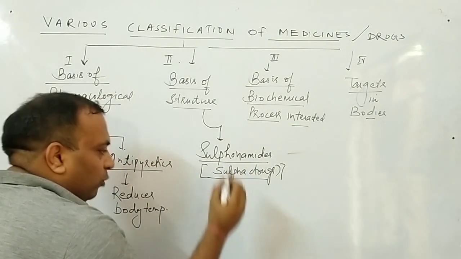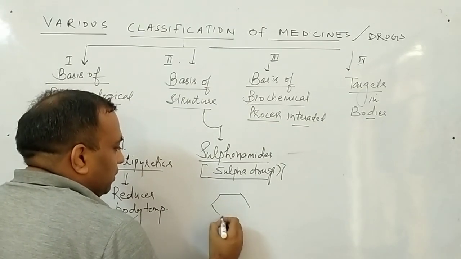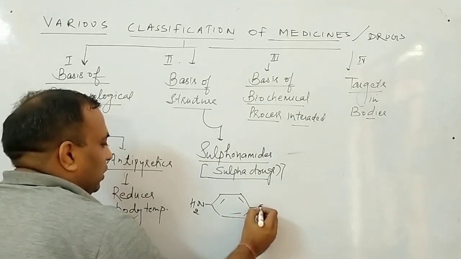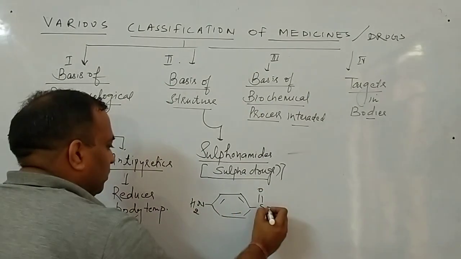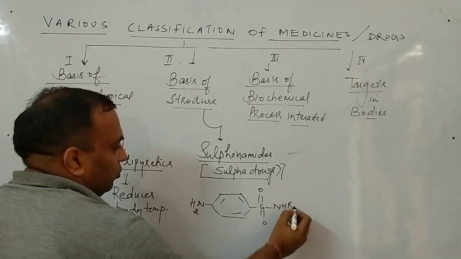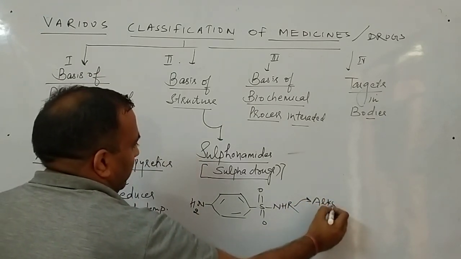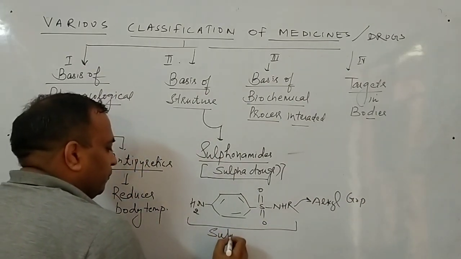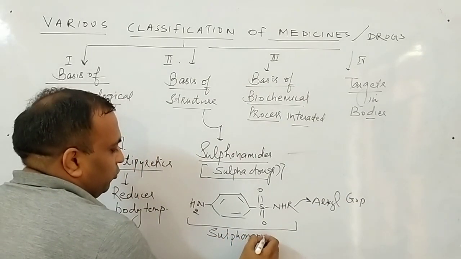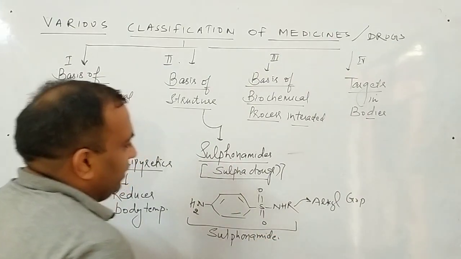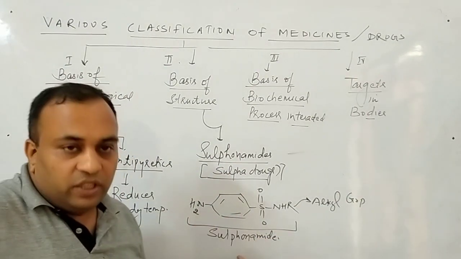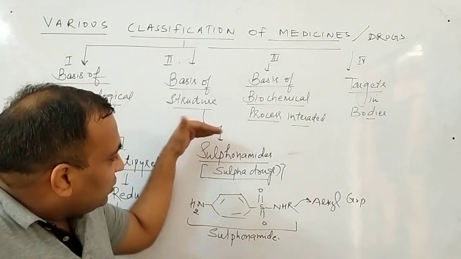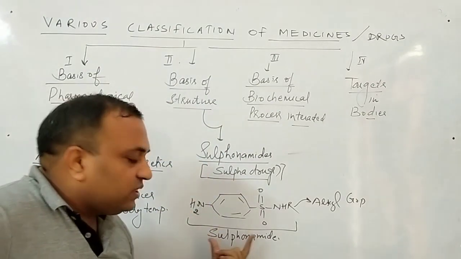These medicines will have a common structure. Just see this benzene ring: on the left hand side NH2, on the right hand side S double bond O, NHR, where R is an alkyl group. This compound is said to be sulfonamide. So the drugs which have this structure are said to be sulfonamides or sulfa drugs. All sulfonamides and all sulfa drugs will have this basic structure.